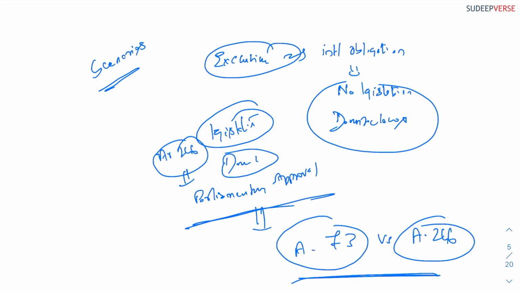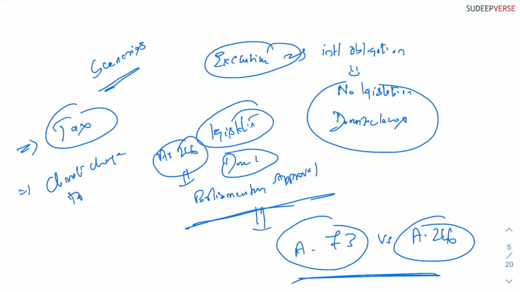So this is about the first issue. International obligation need not be only with respect to tax. It can also be with respect to climate change treaties and environmental conservation treaties.